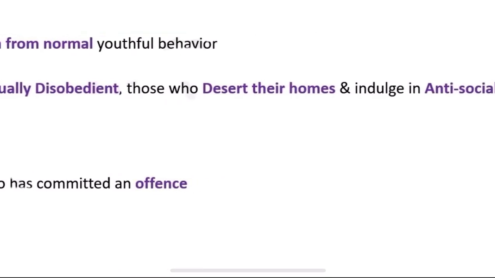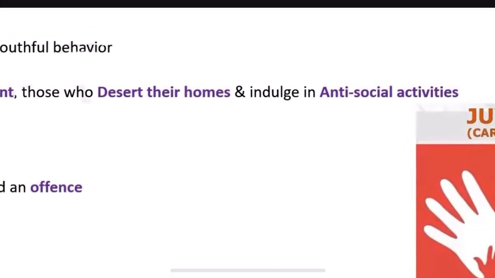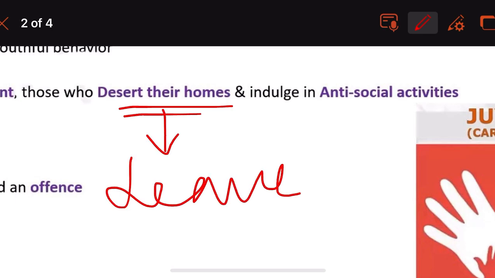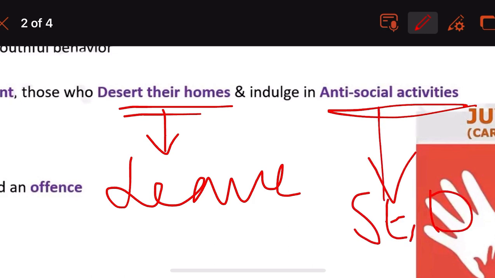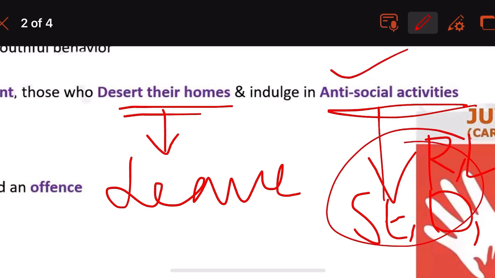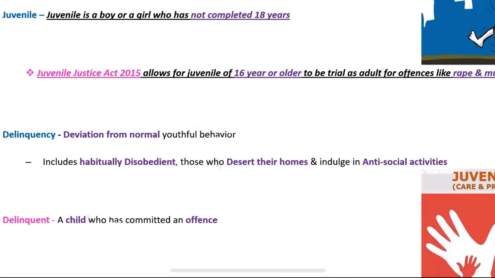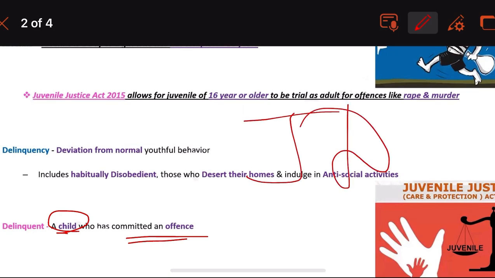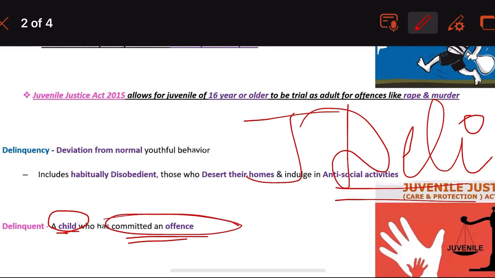And those who desert their homes and indulge in antisocial activities, so they often leave their homes and go join these antisocial activities of stealing, destructing, robbing, lying, all of that. They get indulged into all the antisocial activities. So this is the deviation from the normal behavior. Who is a delinquent now? Delinquent is a child who has committed an offense. We are studying about juvenile delinquency. Who is a delinquent? Delinquent is a child who has committed an offense.